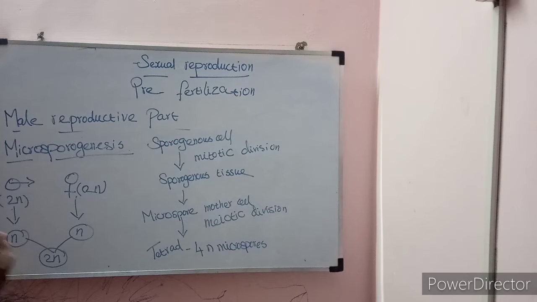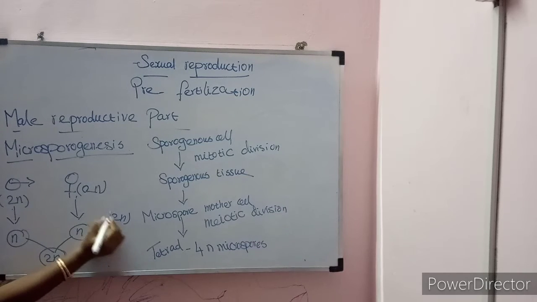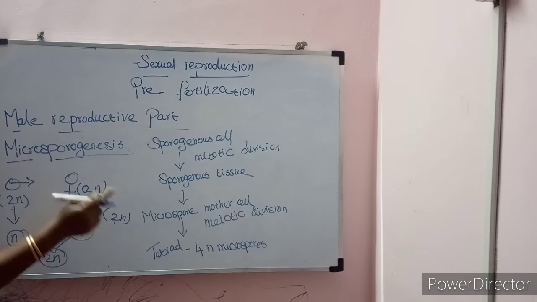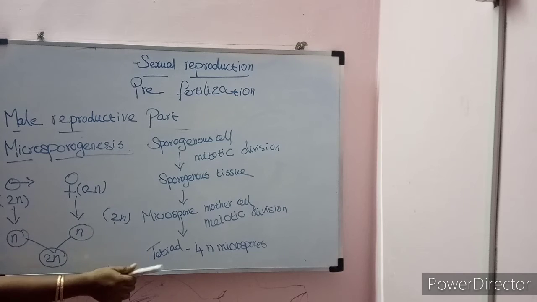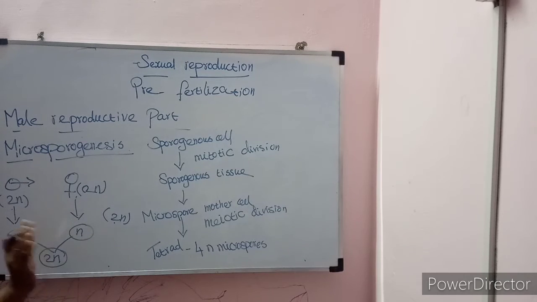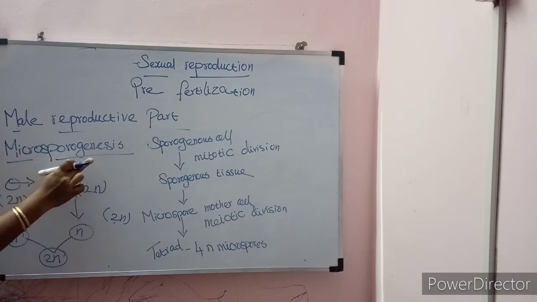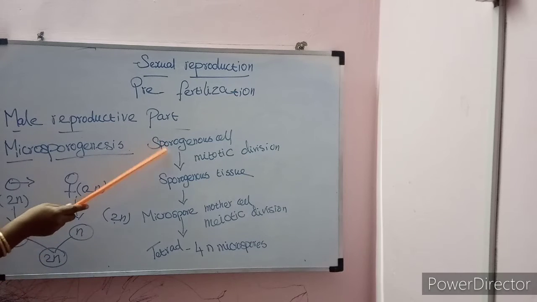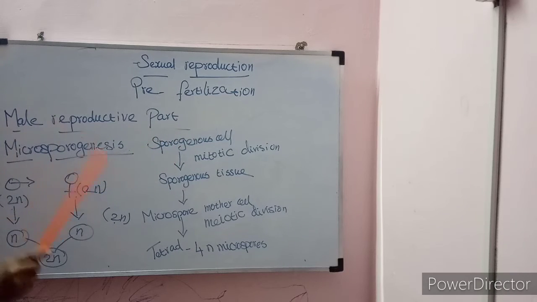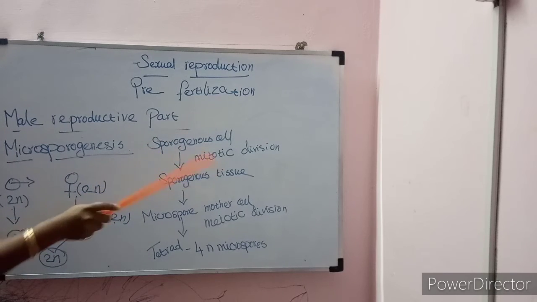In microsporogenesis, the microspore mother cell will be diploid in nature. This diploid cell will produce haploid microspores, the tetrad formation. The process of forming four haploid microspores is called microsporogenesis. In microsporogenesis, the primary sporogenous cells first divide by mitotic division.